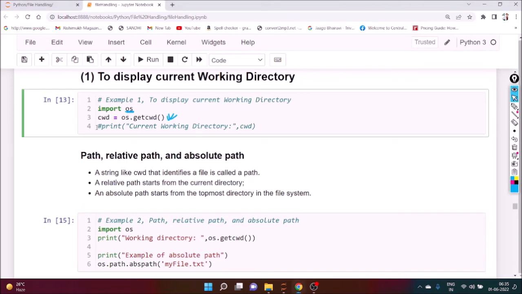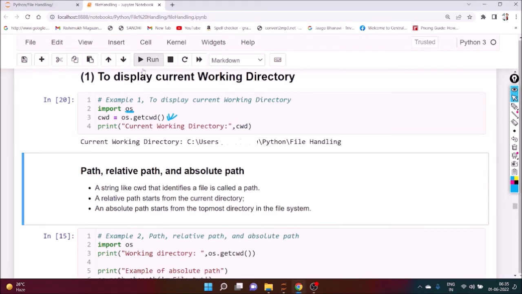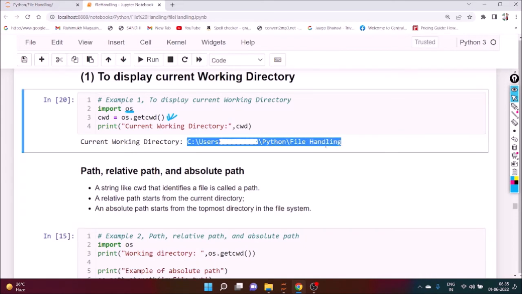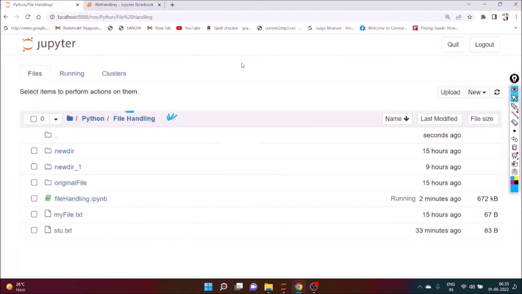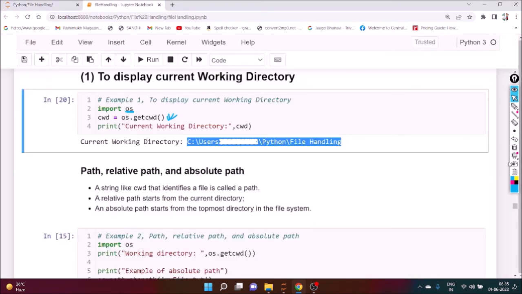If you execute it, we can see C, Users, this is our Python/file handling. This is our current working directory, where file handling.ipynb is there. Are you getting my point?